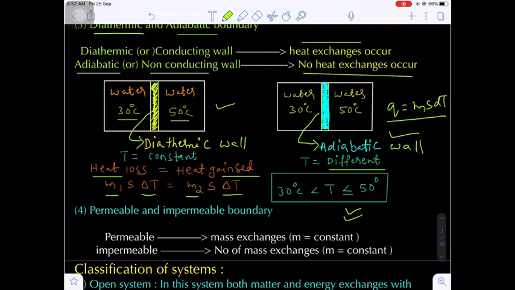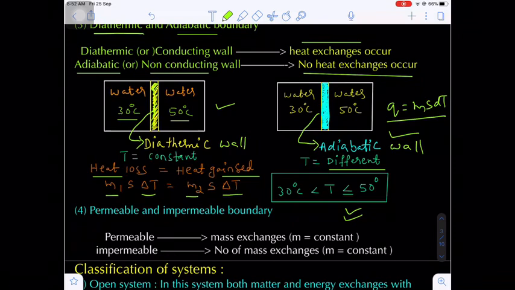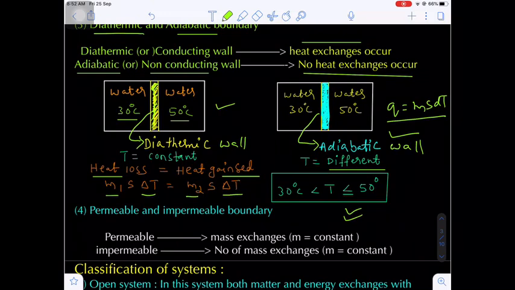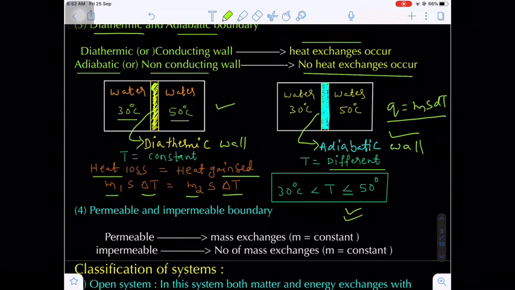If you see a thermos flask, what happens? There will be an adiabatic wall. So the hot water will remain hot only for a few hours. Let's suppose 1 hour, 2 hours, 3 hours. But after a long time, definitely the temperature of the water changes and it will become the room temperature. There is no perfect adiabatic wall in practice. Are you getting my point?